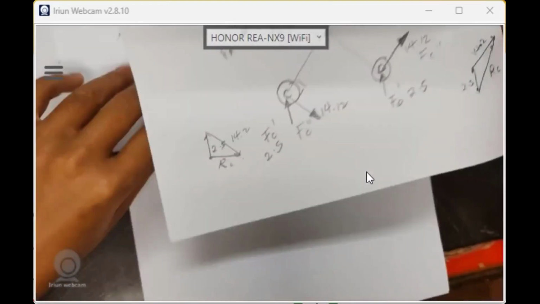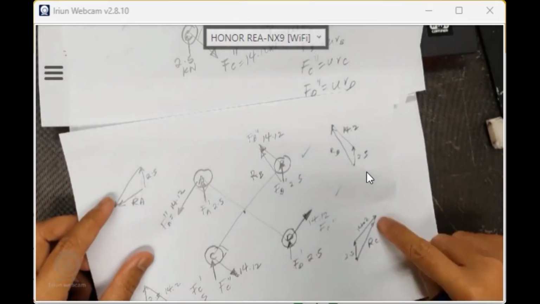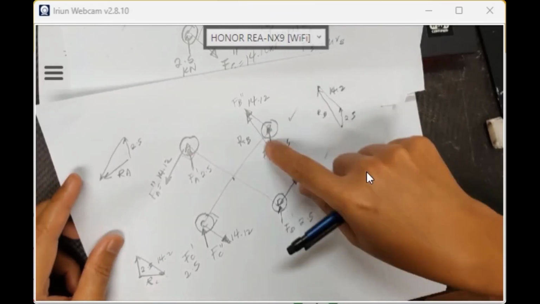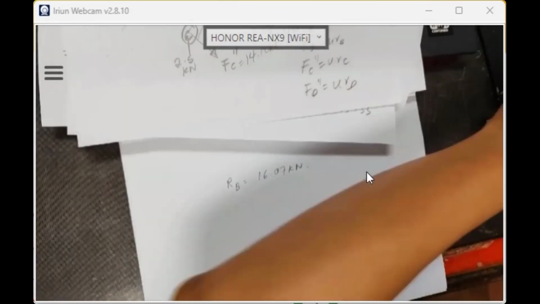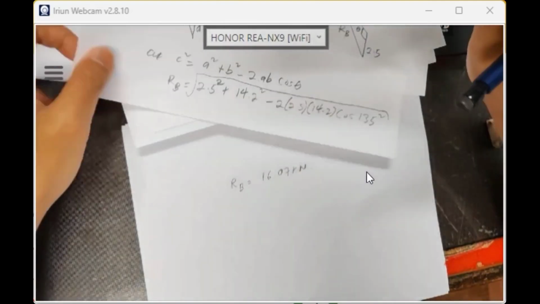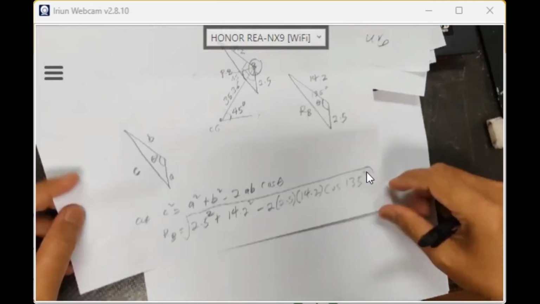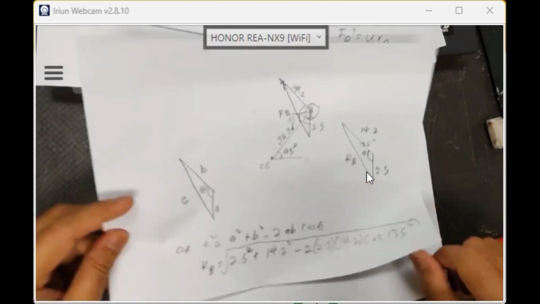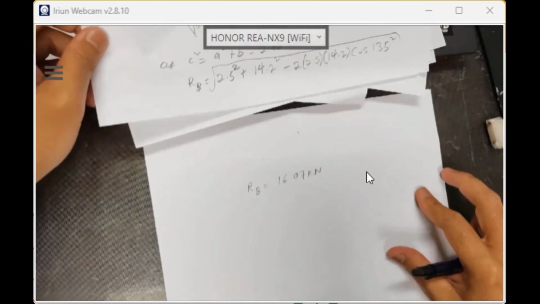All right, as mentioned to you tadi, the C and RB is the critical. So we take, for example, RB is the most longest vector. So RB is 16.07. You calculate this thing, it is 16.07.